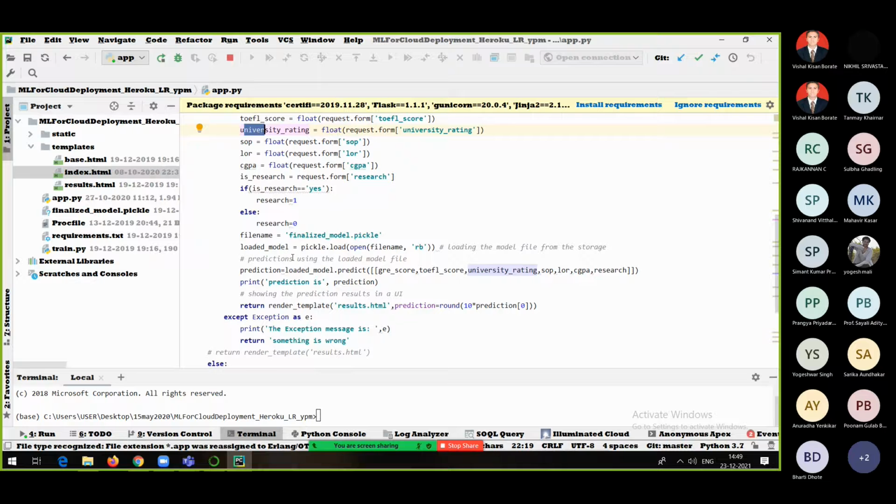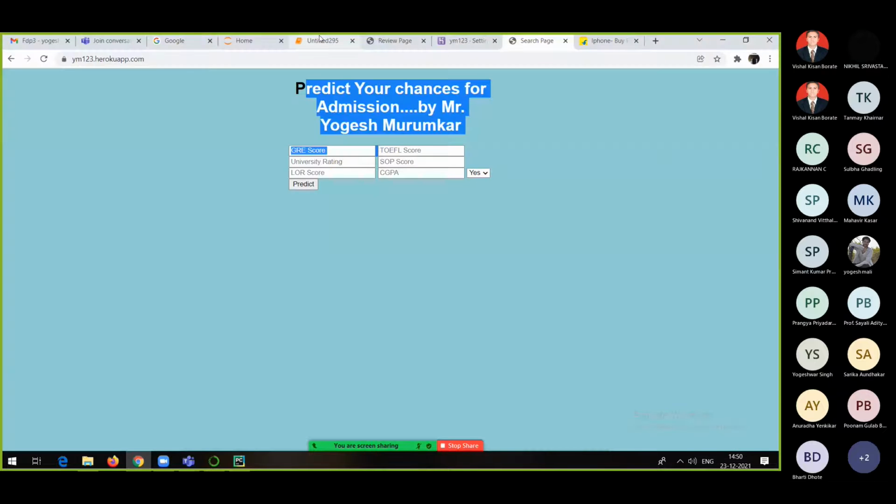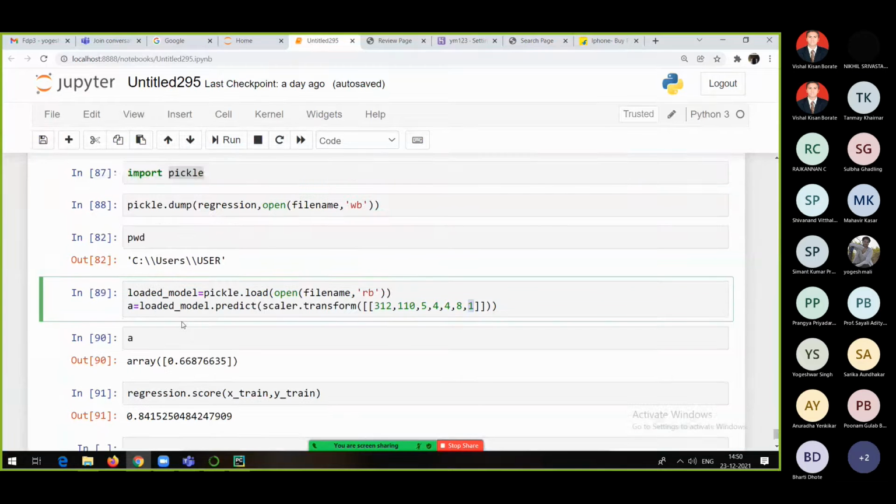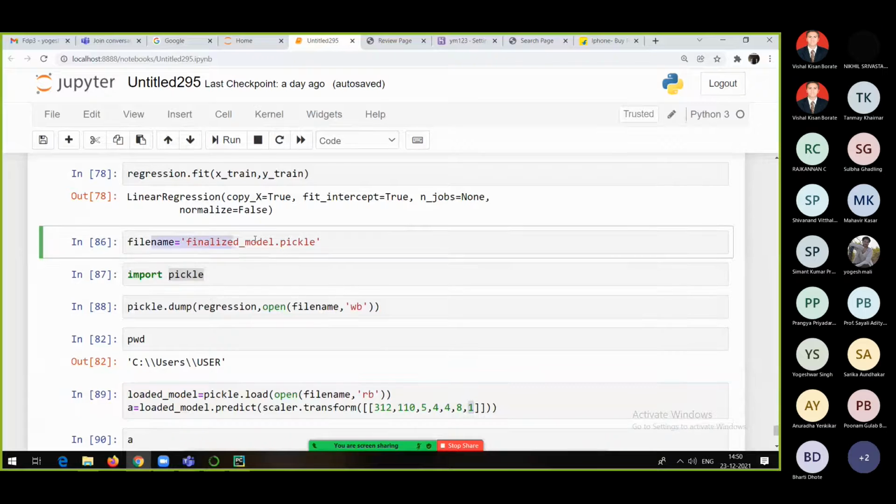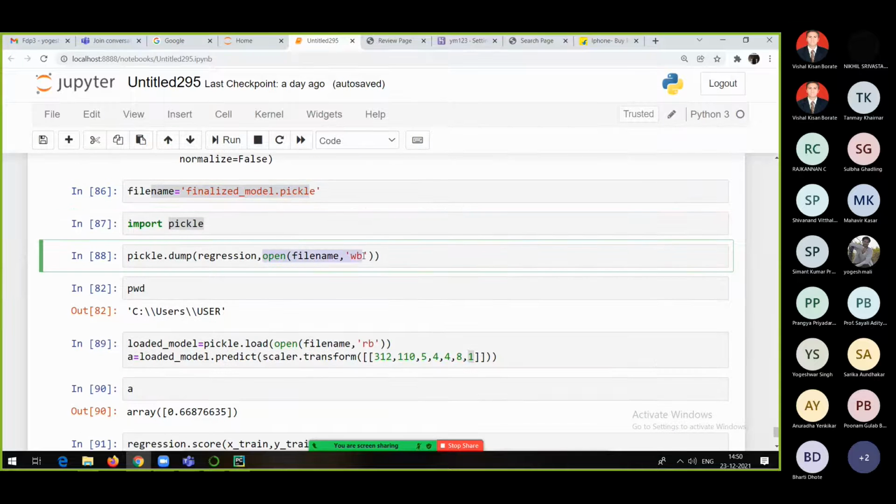And then what are we doing here? File name equal to finalized_model.pickle, and we are simply doing pickle.load, opening the file name. The same way we did it in the Jupyter Notebook in the last session yesterday. You can see I have done the same thing: file name is finalized_model.pickle, and I am opening that file in read binary mode. Binary is nothing but executable mode.